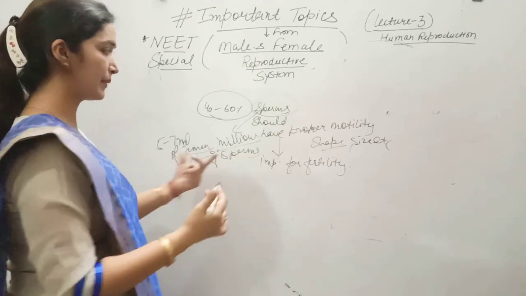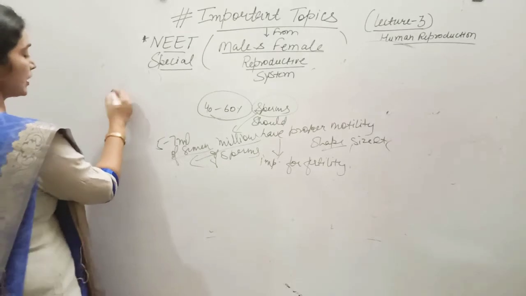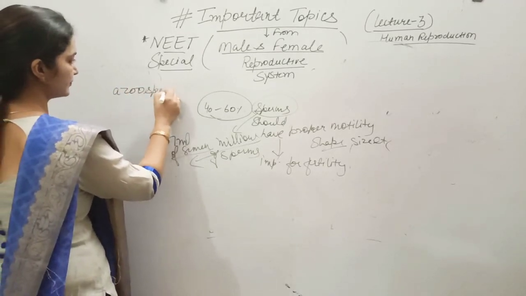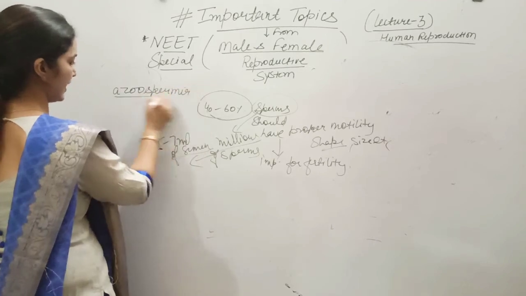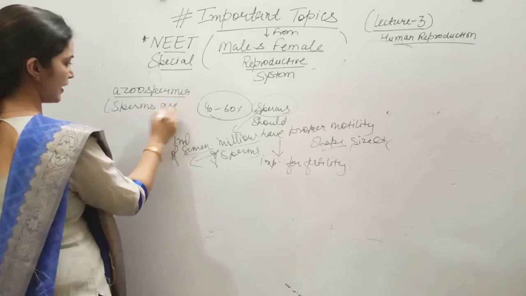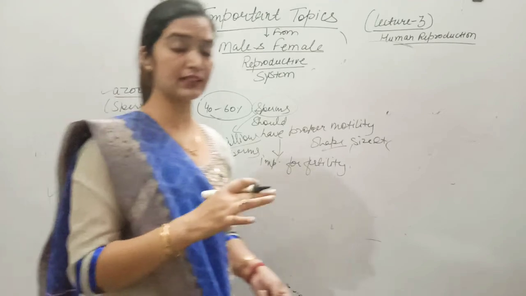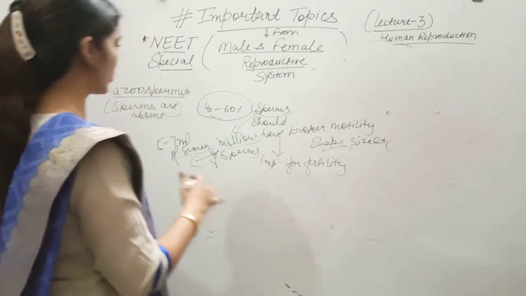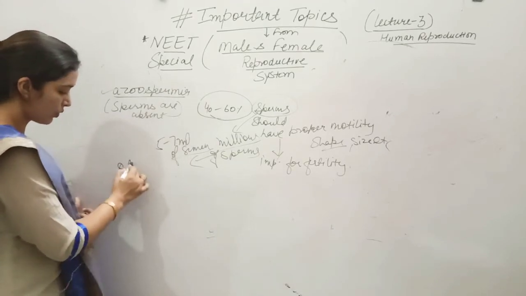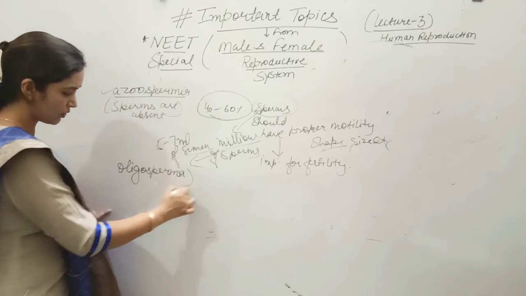So what happens if these sperms are less in number? If sperms are absent, that condition is called azoospermia. In that condition, no sperms are present in the semen sample. If a less number of sperms are present, that condition is called oligospermia.